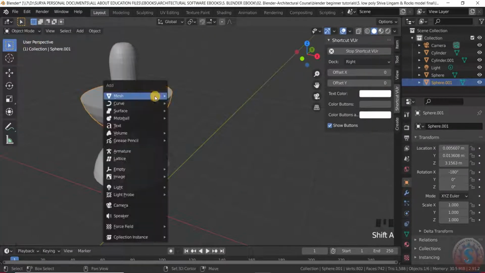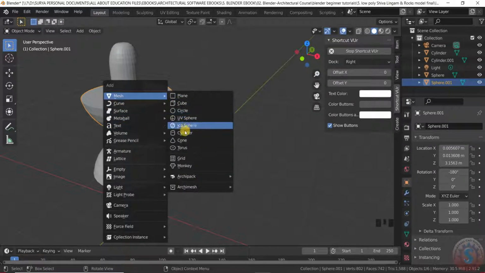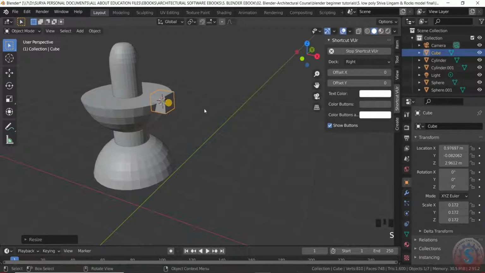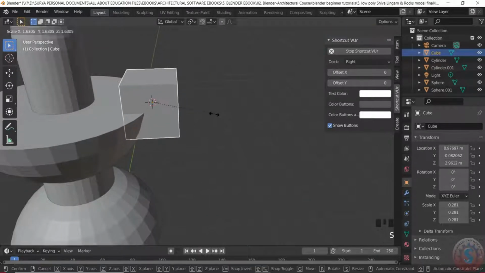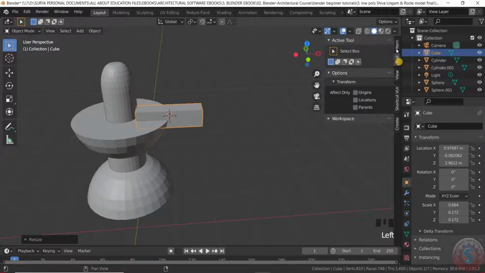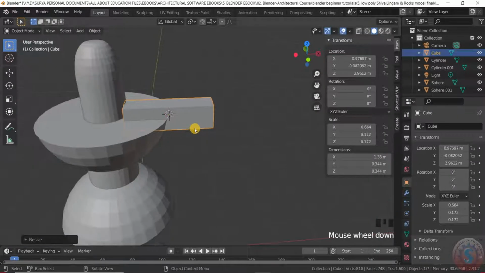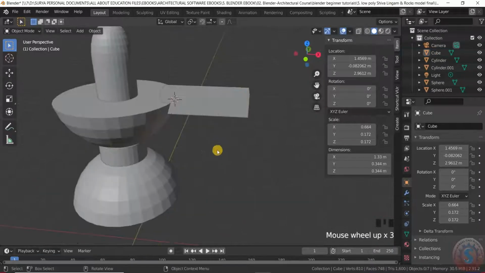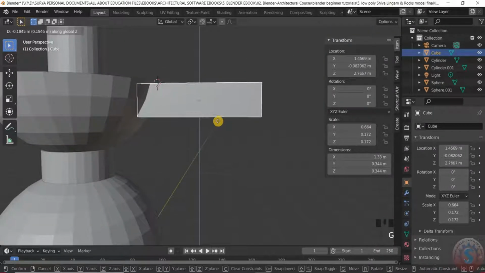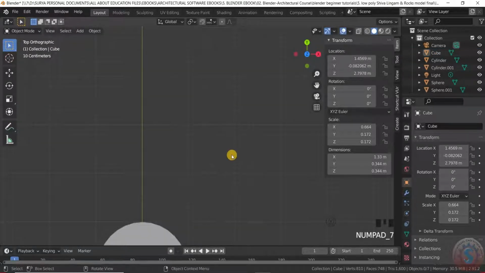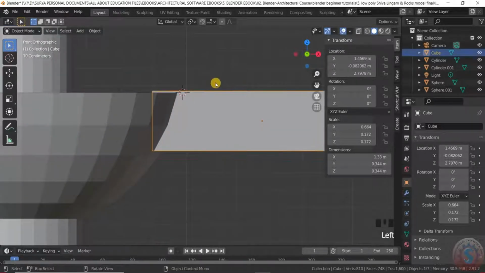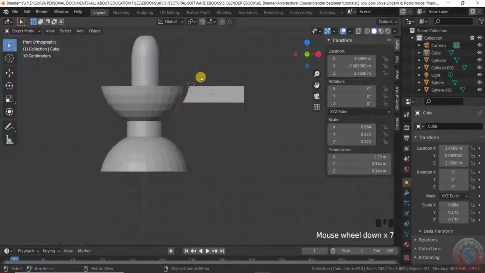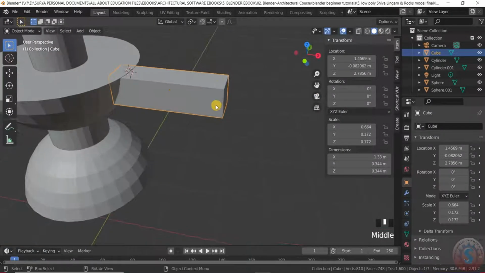Go into the object mode, shift A, and give the cube. And I'm giving the cube here and give the S key and increase the values of the x-axis. You can see the item values, dimensions here. You can also adjust here also, and you can observe that I'm moving the x-axis, and again I'm moving to the z-axis somewhat level to this, and going to the 1 key and going to the G by using the z-axis, adjust to the cursor. I want to decrease the S value.